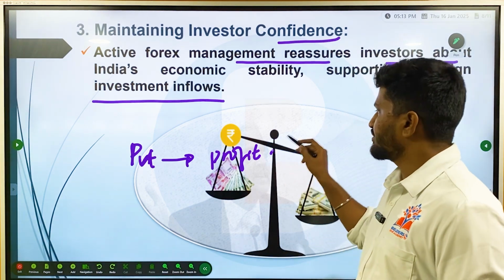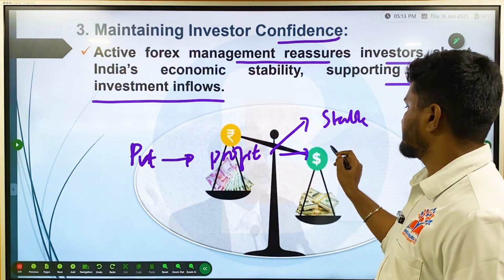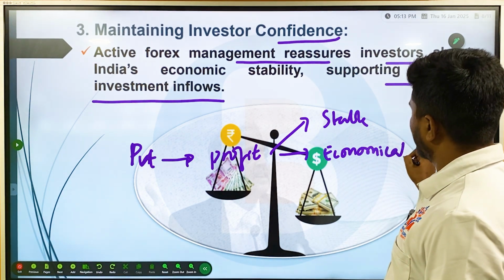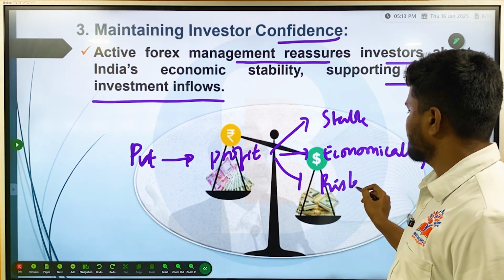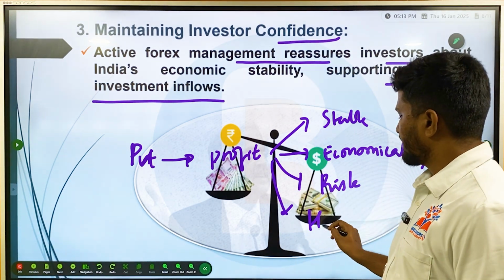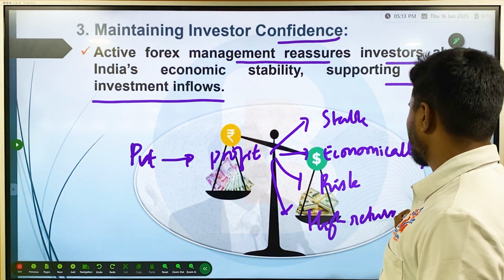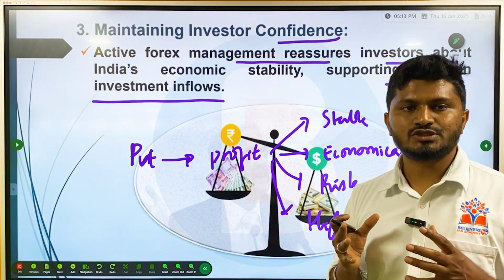When is profit ensured? Profit is ensured when the country is stable, when the country is economically strong, when there is less risk, and when there are higher returns. Okay, all these are possible when the currency of a particular country is very strong.